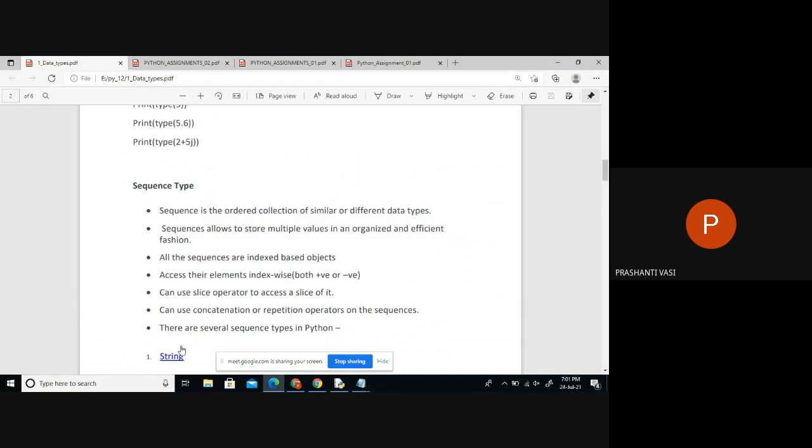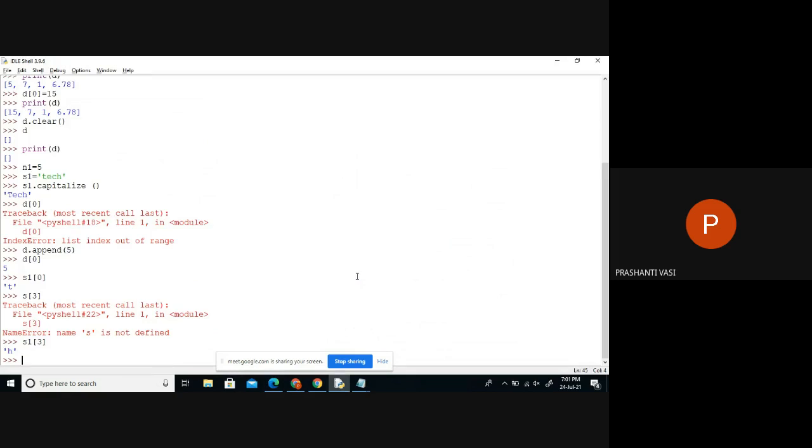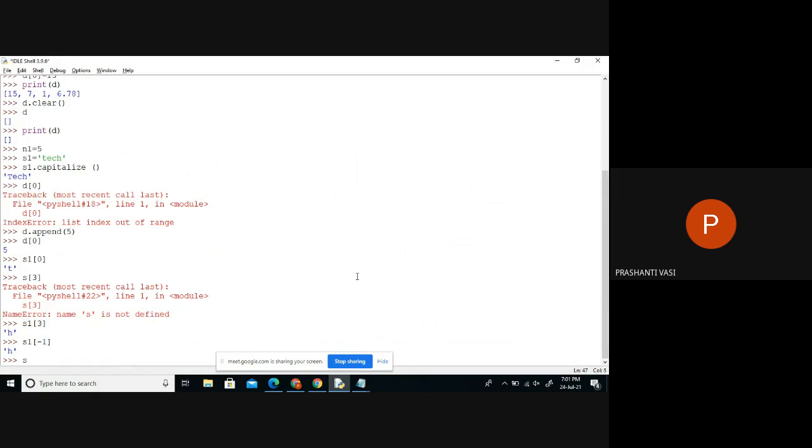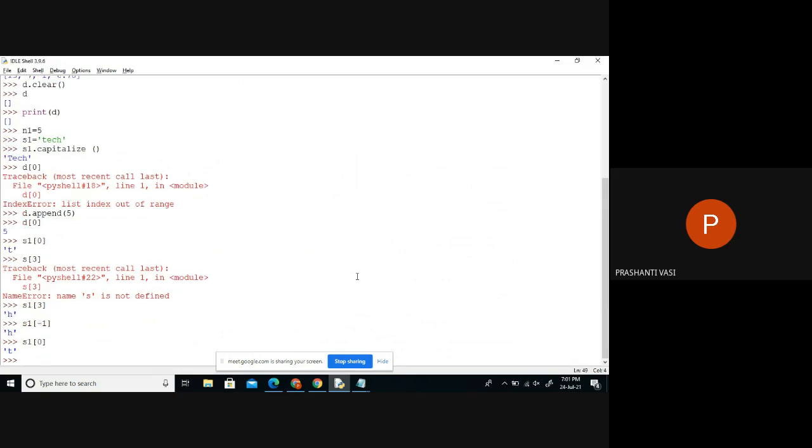And one more point, whichever sequences are index based, definitely we can go for positive and negative access. That means we can access them through the positive indexes or negative indexes. If I say positive, it will start from the left side. When I give the numbering from negative, it starts from the right side. We can access the last item saying -1, and the first item saying 0. Already we have seen yesterday. So if I say S1 of -1, it will show me the last letter of the string. If I say 0, it will show me the first letter of the string. So we can use the indexes both positive and negative.